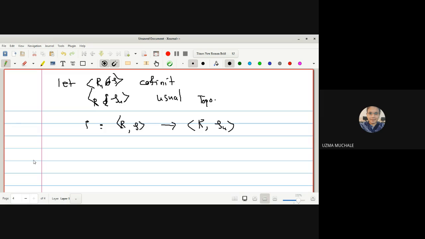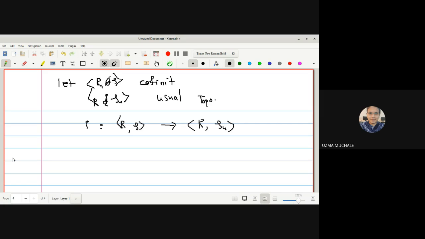So we have to find out whether the identity map is continuous or not. But if you remember from real analysis, we have proved that every identity map is a continuous map. Identity map means we get the same element after the mapping, that is f of x is equal to x for all elements. We have shown in real analysis that every identity map is always continuous. But here we will show that this identity map is not a continuous map.